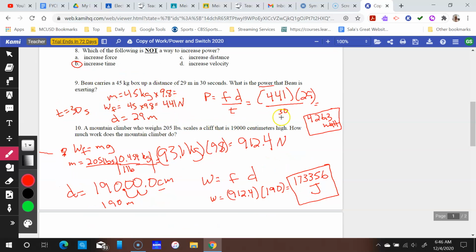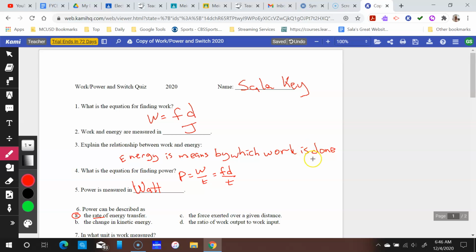Here are your equations solved. A lot of you were making mistakes where you were leaving this number. That is just a mass. You have to convert it into the force using your weight force equation. Since you have your mass, you're just multiplying by 9.8 to get your force. You have your distance, you have your time, and then you can go ahead and solve for power. In this particular one, 426.3.